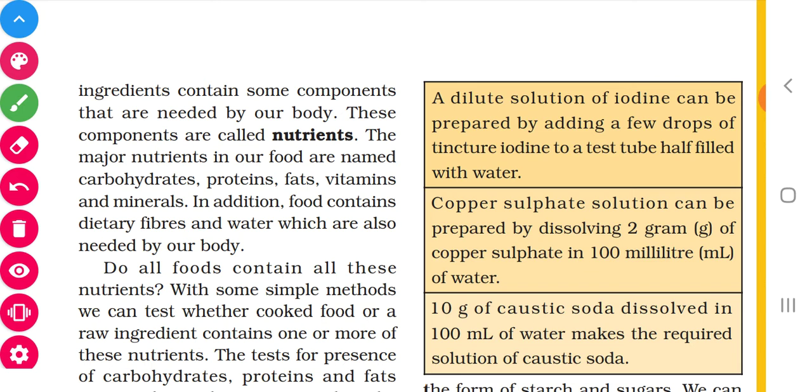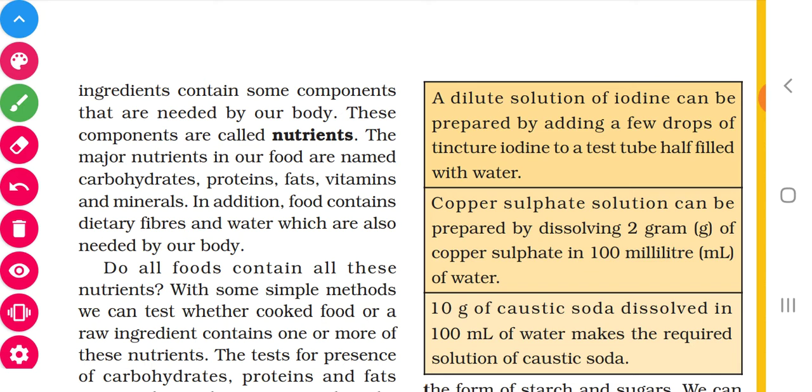We get these ingredients from plants and animals. These ingredients are called components. They are the essential things that are needed for our body. So these components are called nutrients.